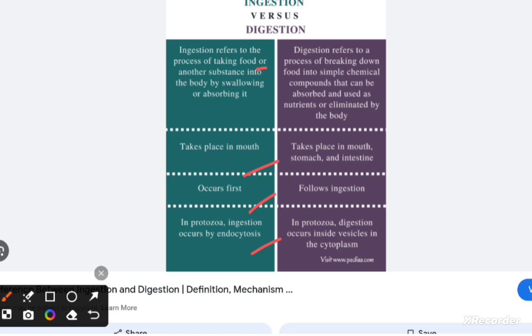Digestion refers to the process of breaking down food into simple chemical compounds that can be absorbed and used as nutrients or eliminated by the body. It takes place in the mouth, stomach and intestine. Digestion follows ingestion. In protozoa, digestion occurs inside vesicles in the cytoplasm.